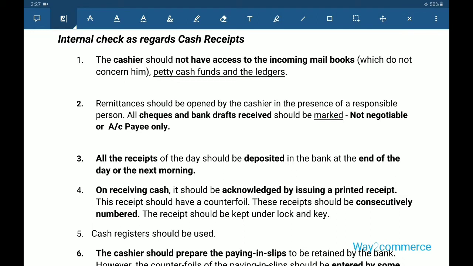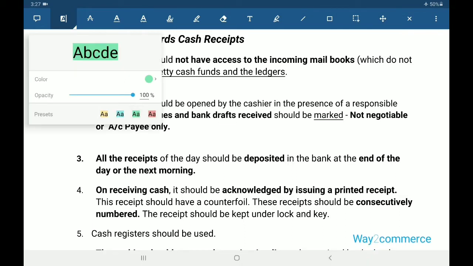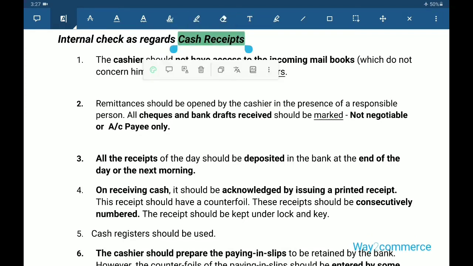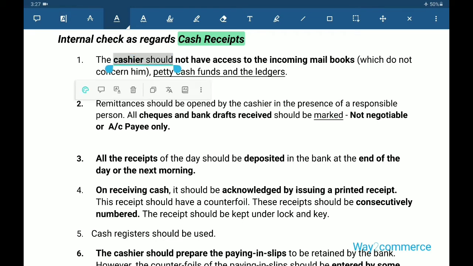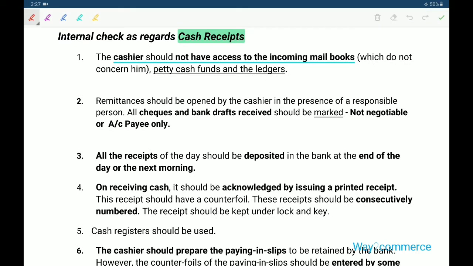First point: the cashier should not have access to the incoming mailbox, petty cash funds and other ledgers. His main duty is collecting the cash only.